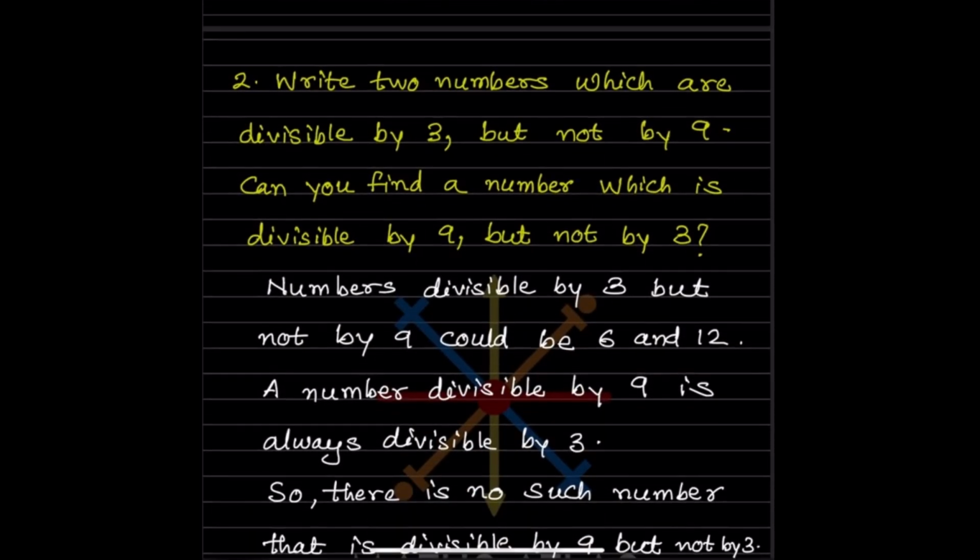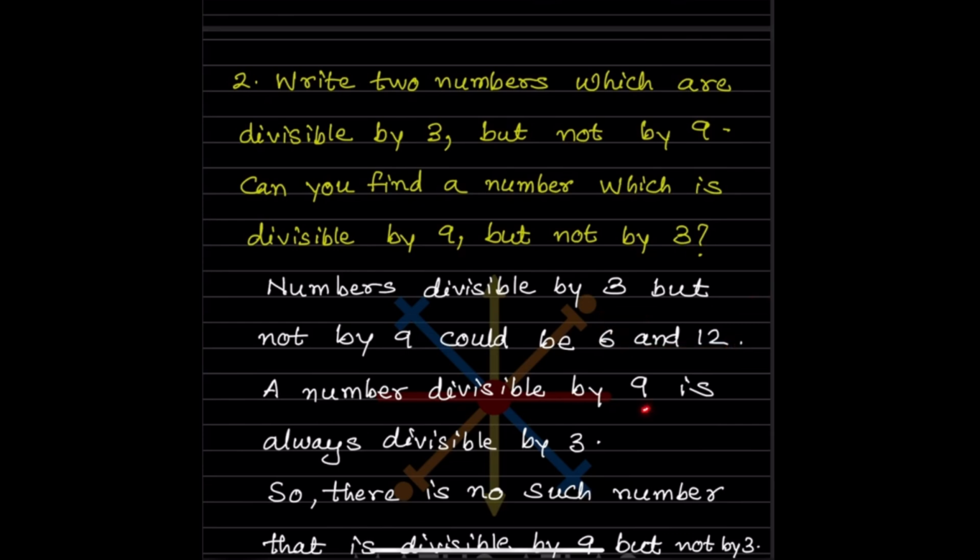Write two numbers which are divisible by 3 but not by 9. And then they said, can you find a number which is divisible by 9 but not by 3? Numbers divisible by 3 but not by 9 could be 6 and 12. There will be so many numbers, but 6 and 12 also are such numbers.